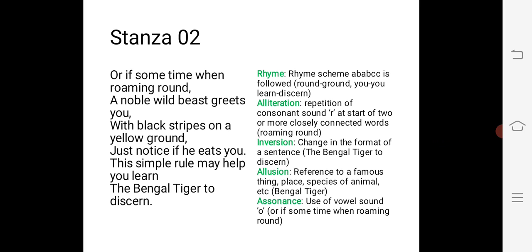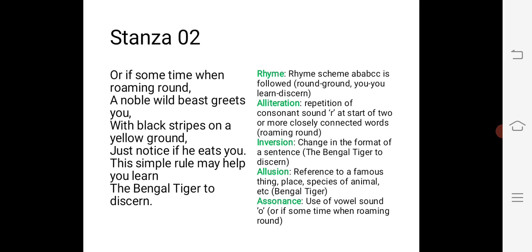So here the poet has described the characteristics of the Bengal tiger, or she has told us how to identify the Bengal tiger. What are the characteristics of the Bengal tiger? The poet has described here. Poet says that if sometime when roaming round, when you move further, then a noble wild beast greets you. A noble wild beast welcomes you, and this beast has black stripes on yellow ground.